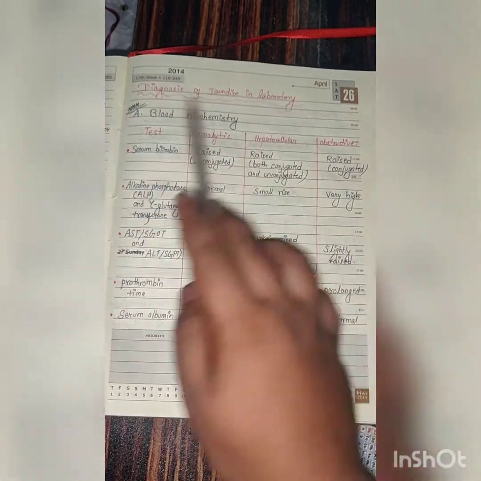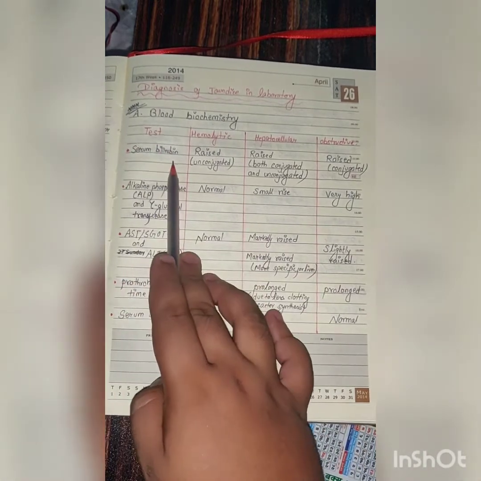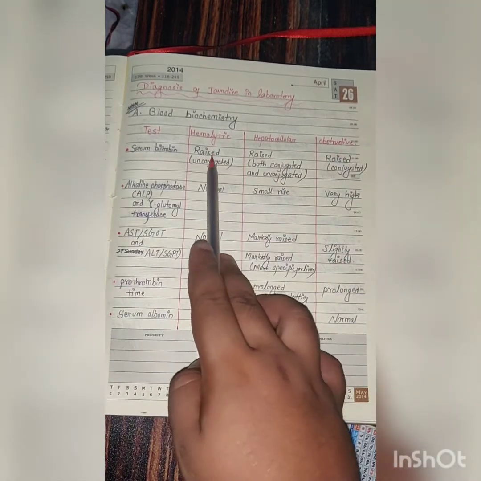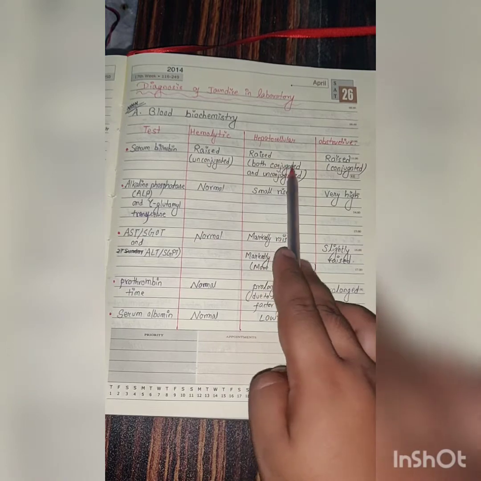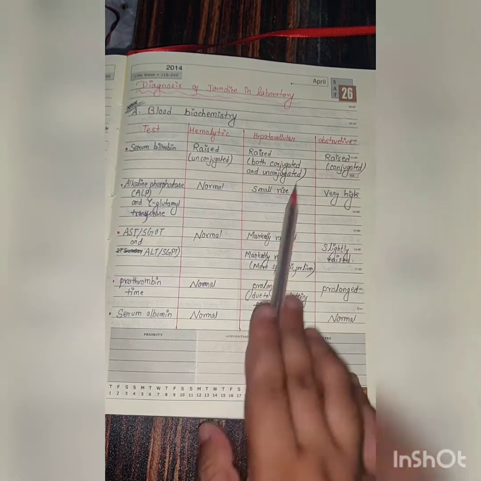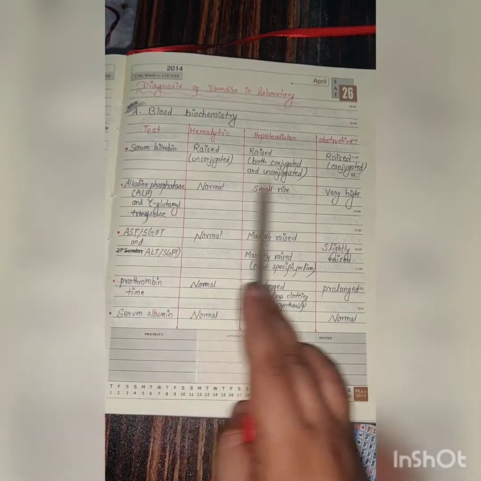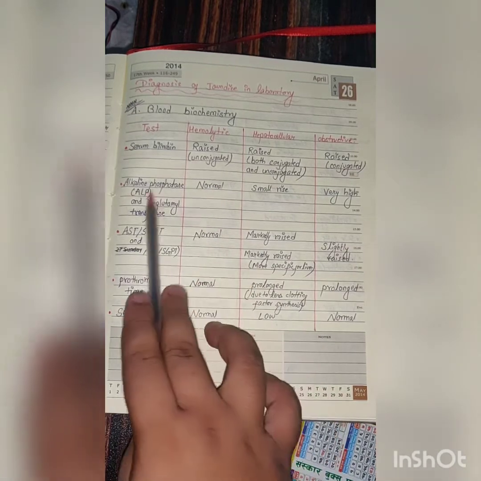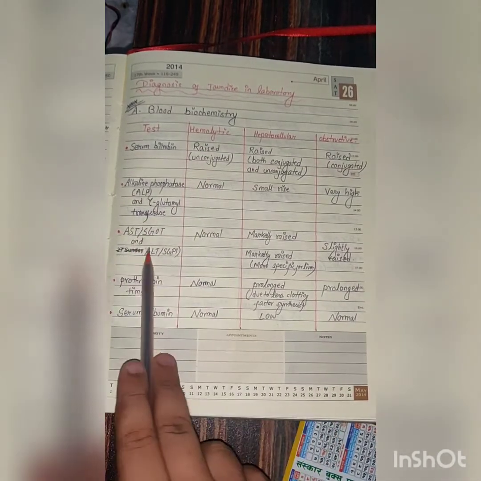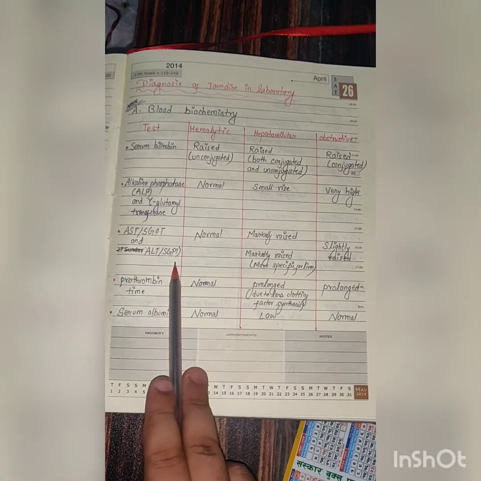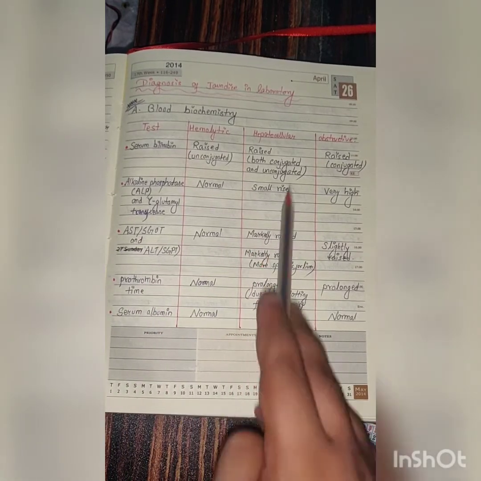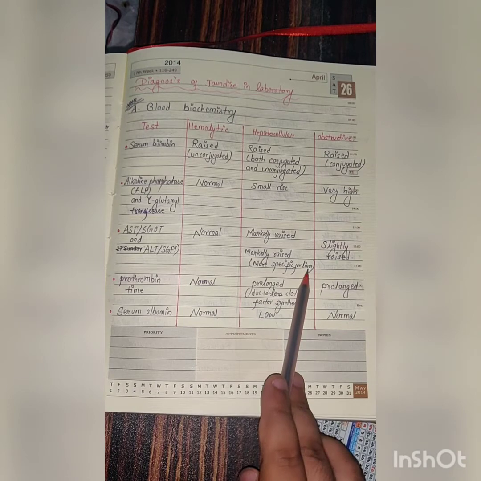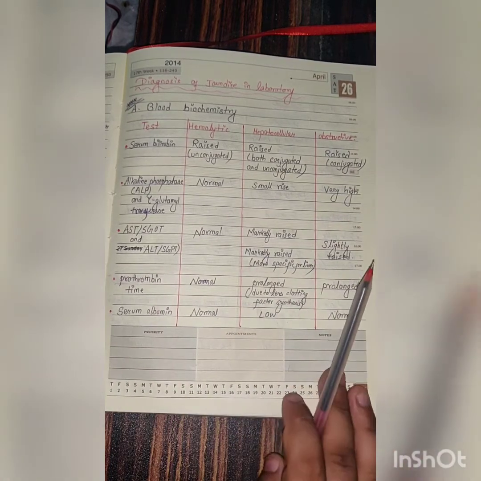Diagnosis of jaundice in the laboratory. Blood biochemistry test. Serum bilirubin concentration is seen in the blood. There is hemolytic, hepatocellular and obstructive. In case of hemolytic, unconjugated rises, hepatocellular both conjugated and unconjugated, and obstructive conjugated bilirubin rises. Alkaline phosphatase and gamma glutamyl transferase mainly rises in obstructive jaundice, small rise in hepatocellular, normal in case of hemolytic, as there is no damage to the liver cell in case of hemolytic. AST and SGOT and ALT and SGPT normal, markedly raised in case of hepatocellular and slightly raised in case of obstructive. More specific for liver is the ALT, and more specific for the myocardial infarction is AST.